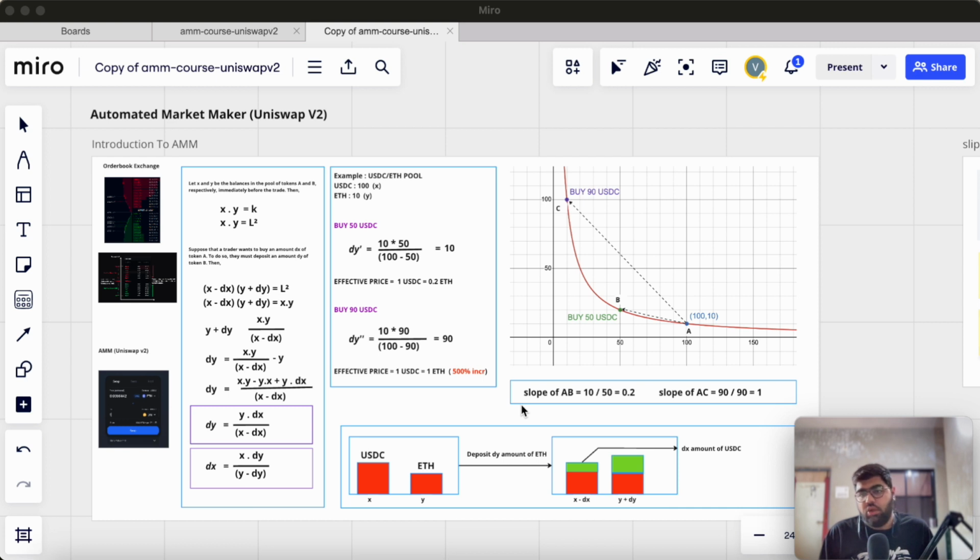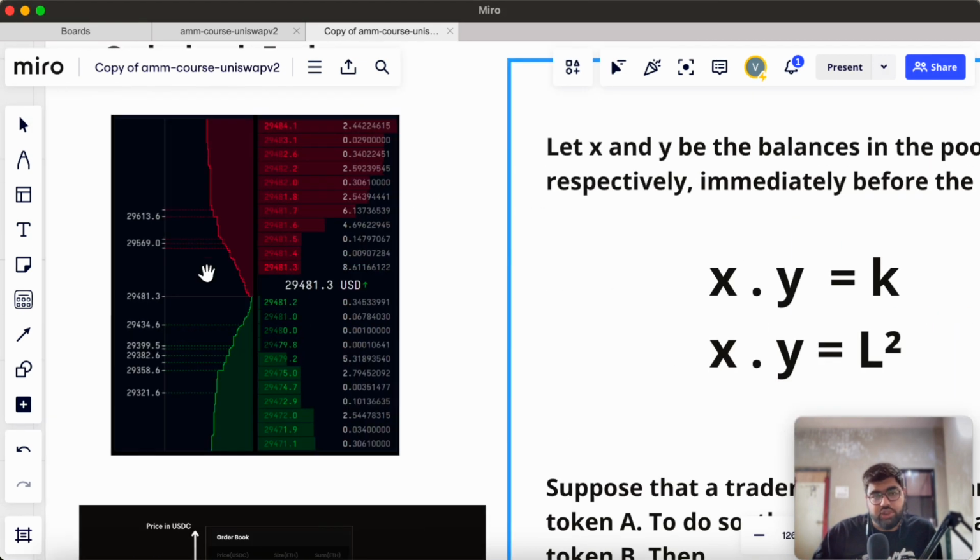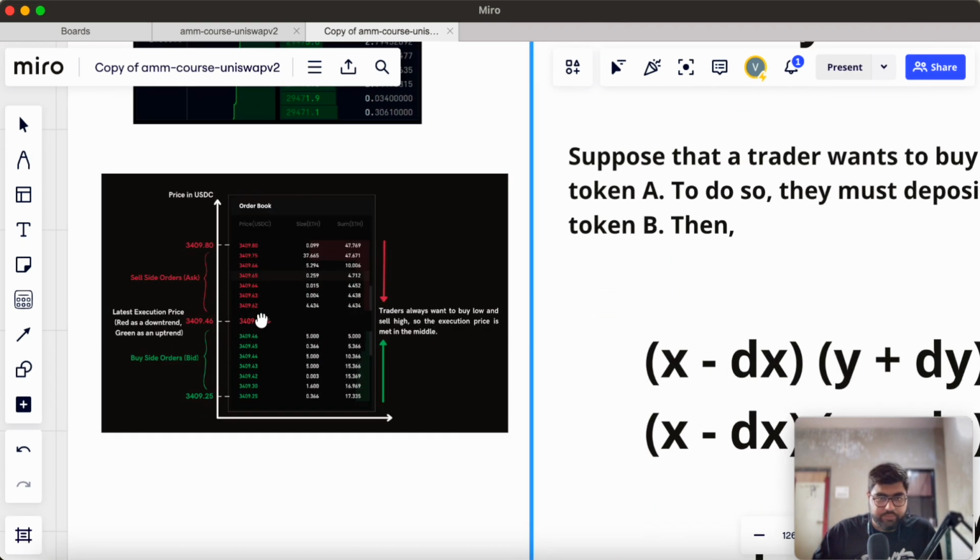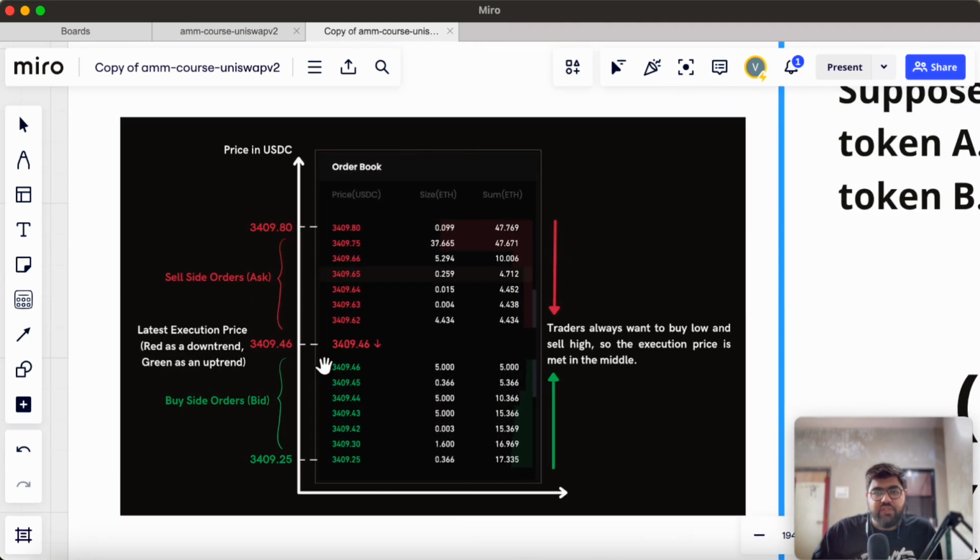You might have seen order books in most traditional exchanges and centralized crypto exchanges. You might be familiar with the interface of order book exchanges, where you can see these are the buy orders and these are the sell orders, basically bid and ask orders. Here you can see the current price is 3409.46. This actually means that the last order which matched is at the price 3409.46.